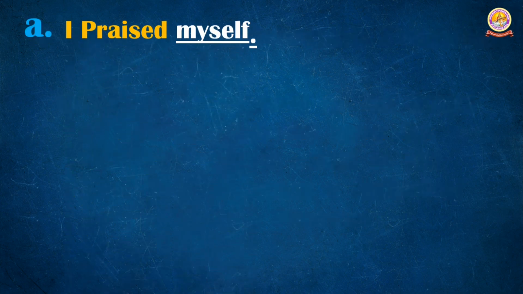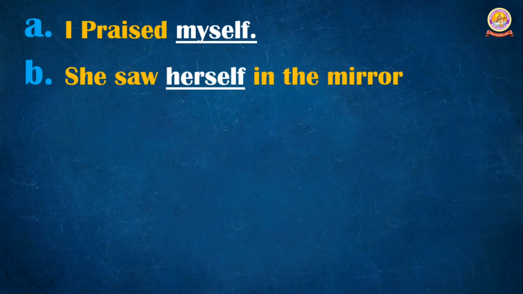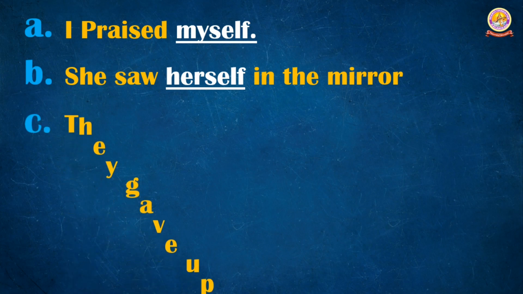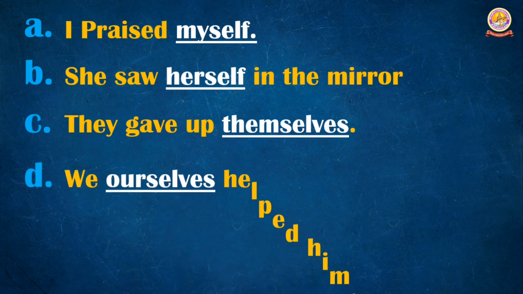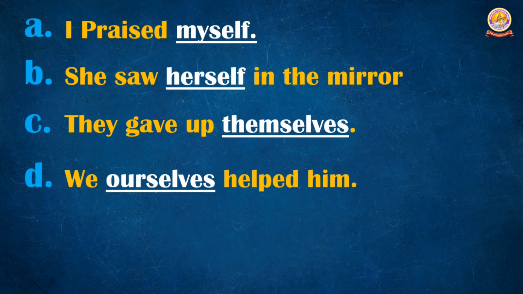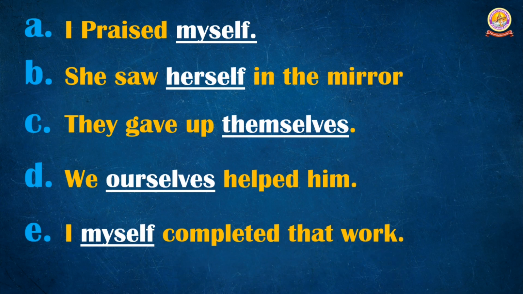First example, I praised myself. Here which word has self? Myself. So it is the reflective pronoun, myself. Second one, she saw herself in the mirror. Herself. See here again we added the word self, so that is reflective. They gave up themselves. Here themselves is a reflective. We ourselves helped him, so ourselves is the reflective. Last example, I myself completed that work. Here myself is a reflective or emphatic pronoun, we can say.